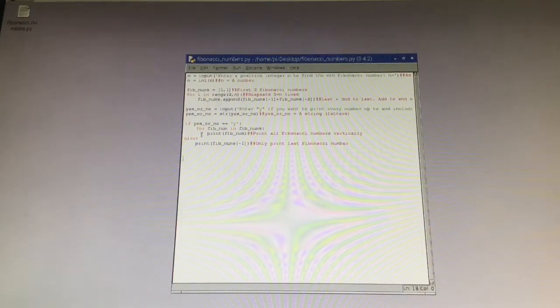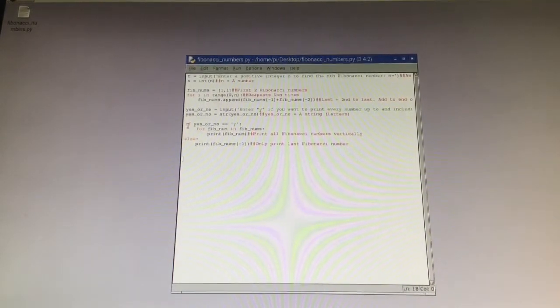And if yes or no equals y, so this is just an if then else block. So if yes or no equals y, so this is the if, and then for fib_num in fib_nums, which is a thing that if you put a print right after it, you see print fib_num.